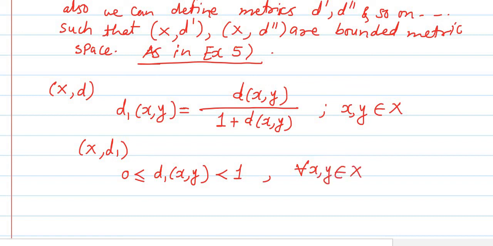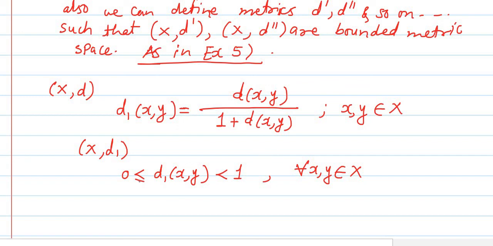Why? See the definition of D1. In the definition of D1, we have the distance between X and Y divided by 1 plus the distance between X and Y. Here the denominator is greater than the numerator, therefore the value will always be less than 1, and as both numerator and denominator are non-negative, the value of D1 is always greater than or equal to 0.